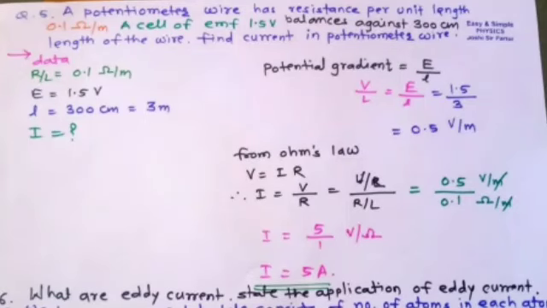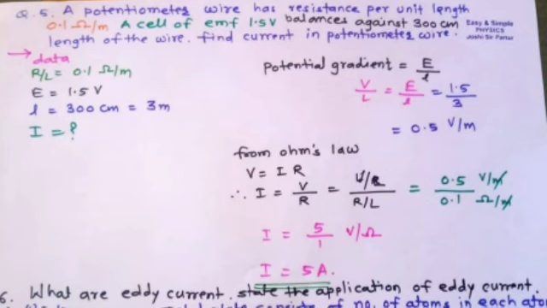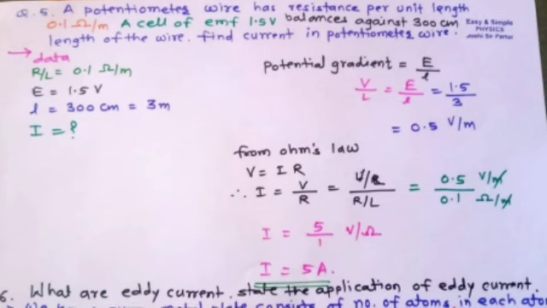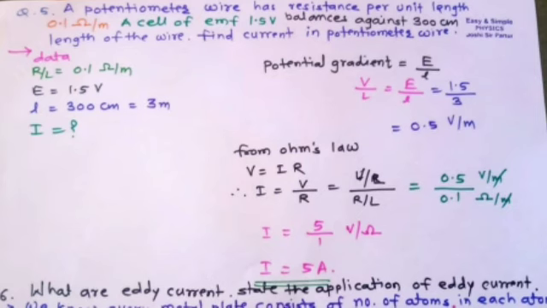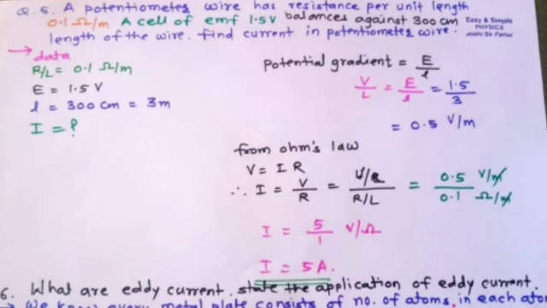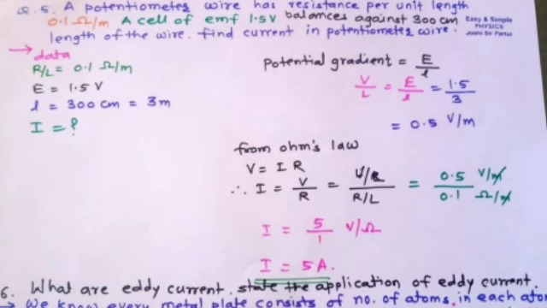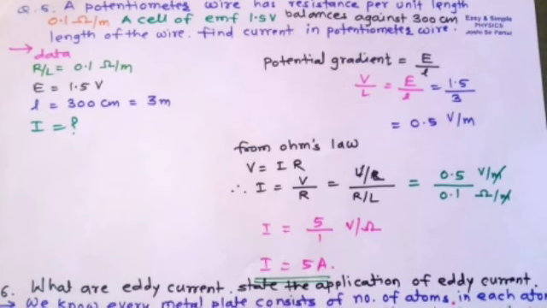Question number 5. A potentiometer wire has resistance per unit length 0.1 ohm per meter. A cell of EMF 1.5 volt which balance against the 300 centimeter length of wire. Find current in potentiometer wire.